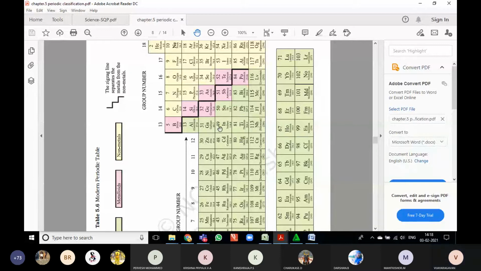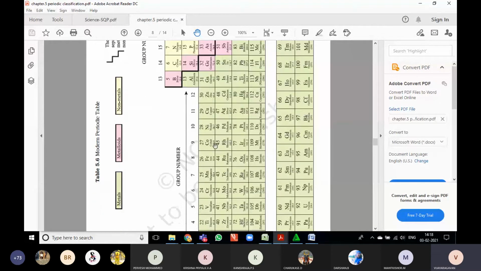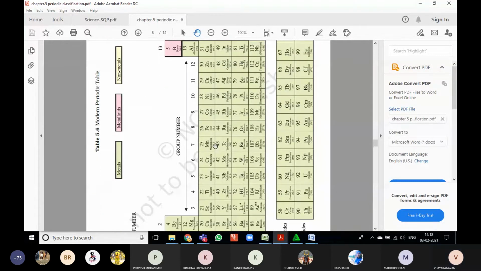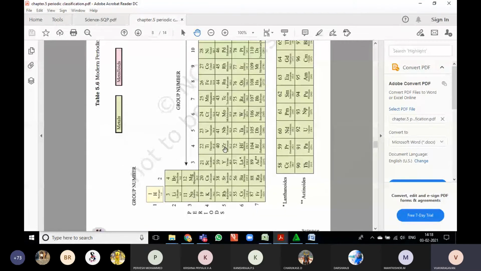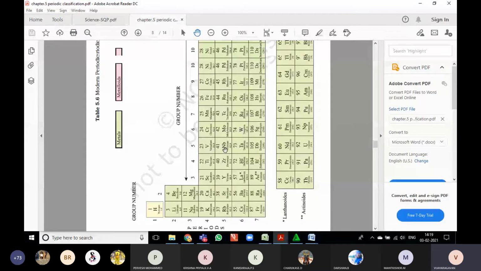We are going to learn some formulas here. What are the positions of the elements in the periodic table? What are metals? Why are they called metals? What are metallic properties? How do the metallic properties differ across groups and across periods? All that we are going to see in periodic properties.